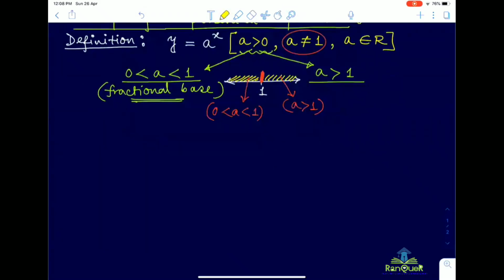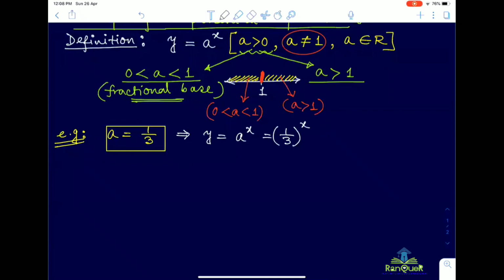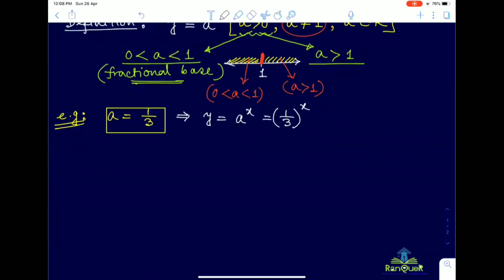Now, for example, suppose a is 1 by 3. This is your given base, a equal to 1 by 3. What is the exponential expression here then? y equal to a to the power x equal to 1 by 3 to the power x. Right? Now, if you go on increasing the value of x, what will happen to the value of y? It will decrease.